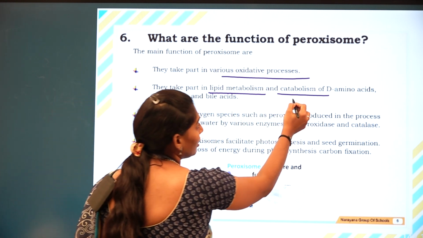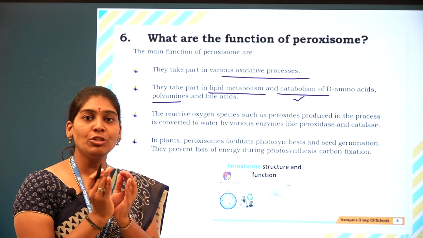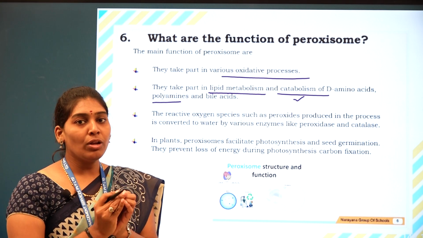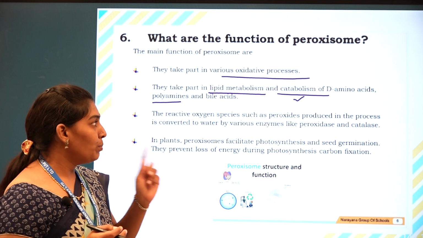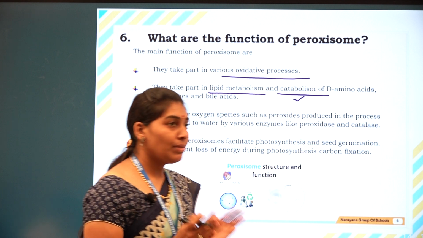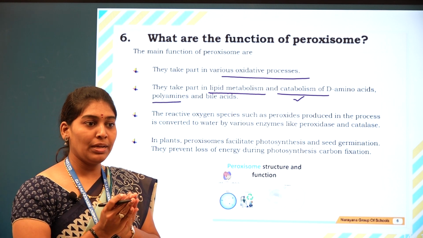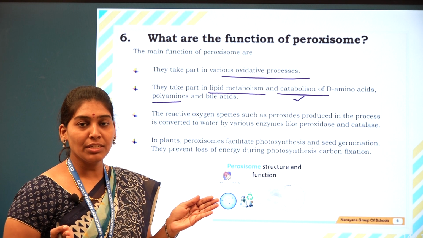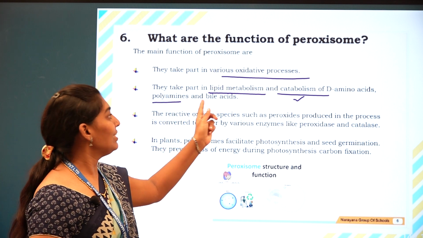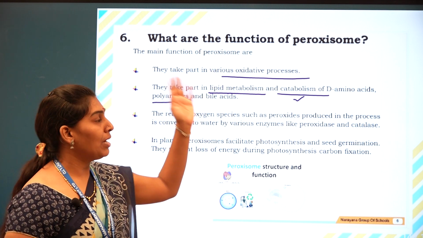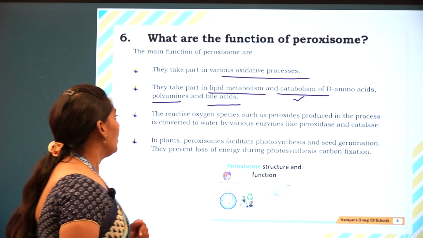What is the meaning of catabolism? Where substances combine together, it is called anabolism; where substances break down, it is called catabolism. So the catabolism of D-amino acids, polyamines and bile acids takes place in peroxisomes.